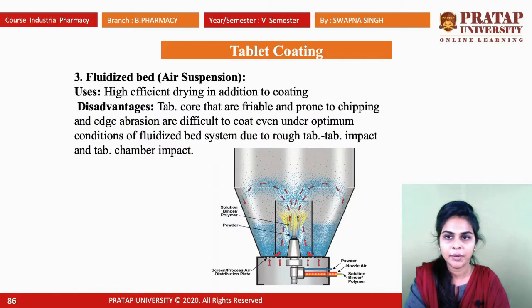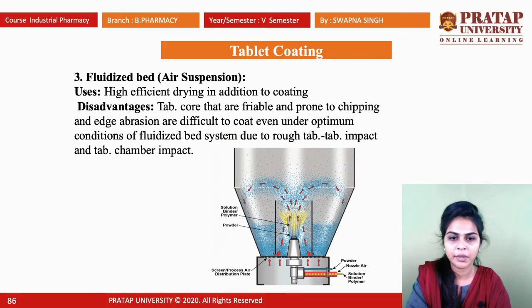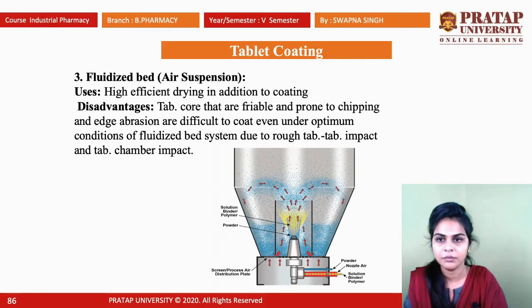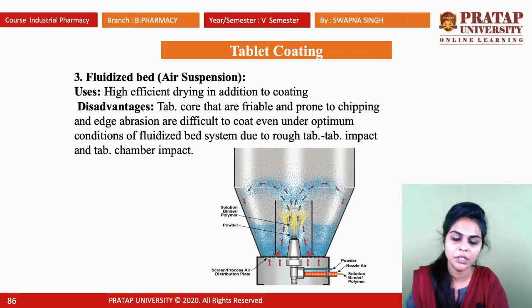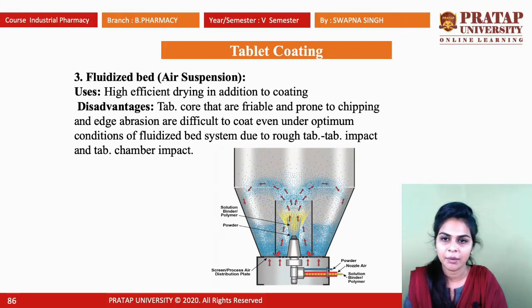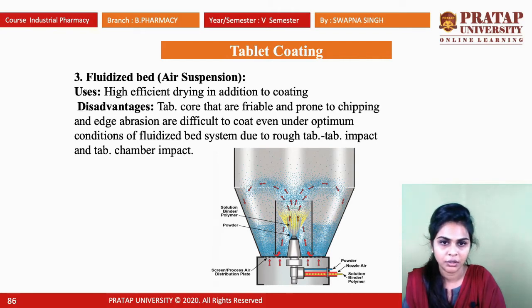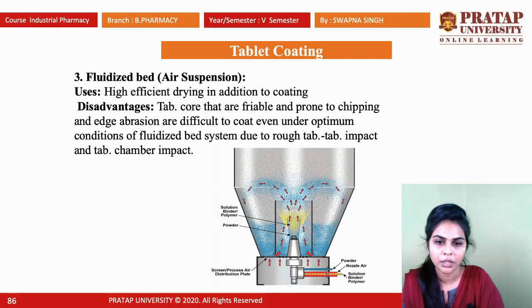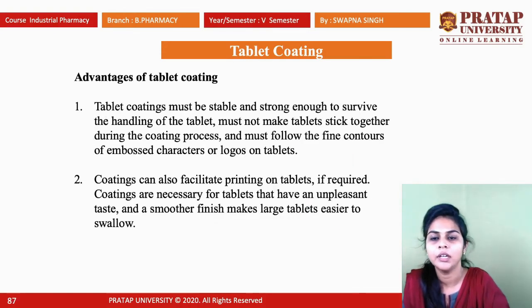Okay, next is fluidized bed or air suspension. The main use of the fluidized bed or air suspension coating pan is highly efficient drying in addition to coating. But there is a disadvantage: tablet cores that are friable and prone to chipping and edge abrasion are difficult to coat even under optimum conditions of the fluidized bed system, due to rough tablet-to-tablet impact and tablet-to-chamber impact. Okay, so this is the diagram of the fluidized bed coating pan.